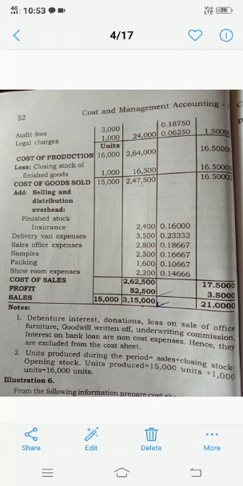Why? Because sales is greater than cost of sales. So sales minus cost is equal to profit. If the cost is greater than the sales price, then it becomes a loss. So in this problem, sales minus cost of sales is 52,500. That is the profit. Similarly, you can get the per unit also, divided by 15,000 for each.